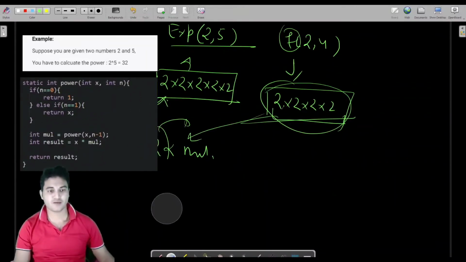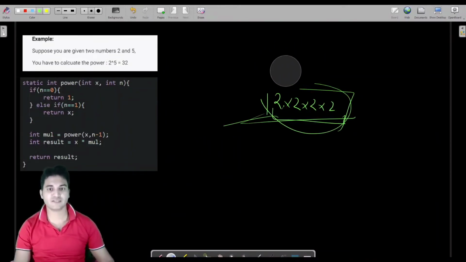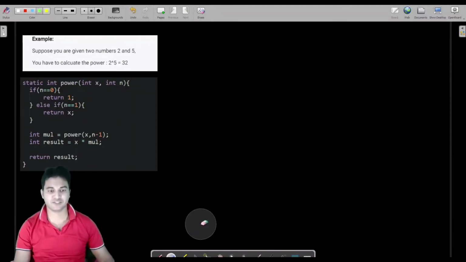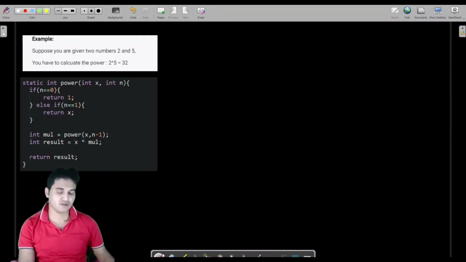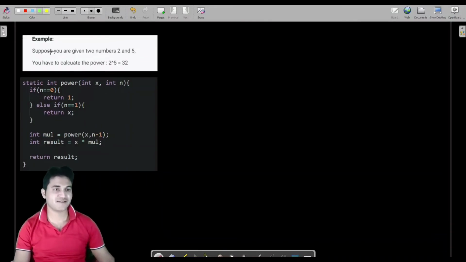Fine. And I'm going to raise it, because we have already understood what is faith and what is expectation from us. So let us stay on there. So this is power, and x contains 2, n contains 5. Fine, because in that case we were able to get 32.